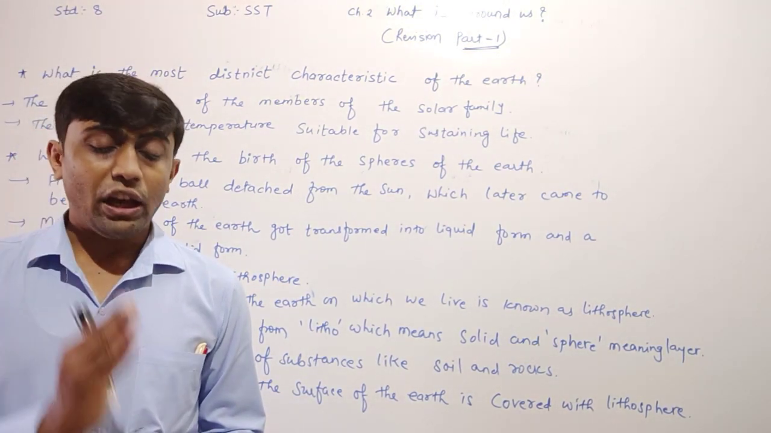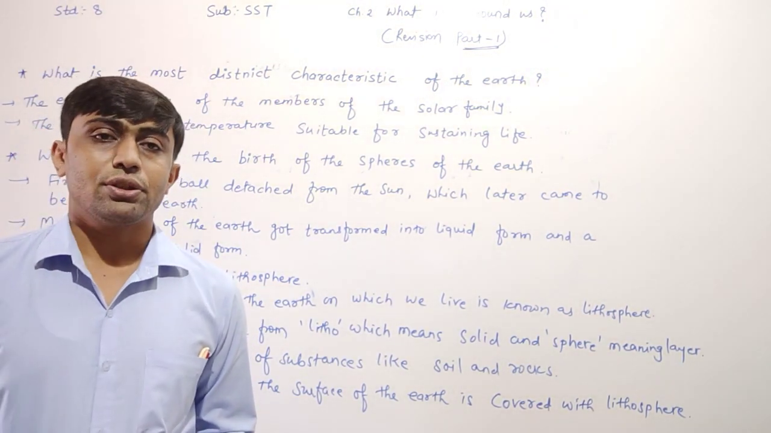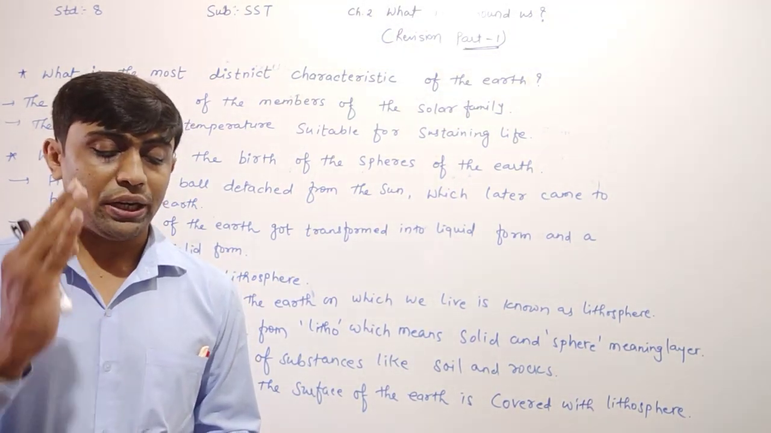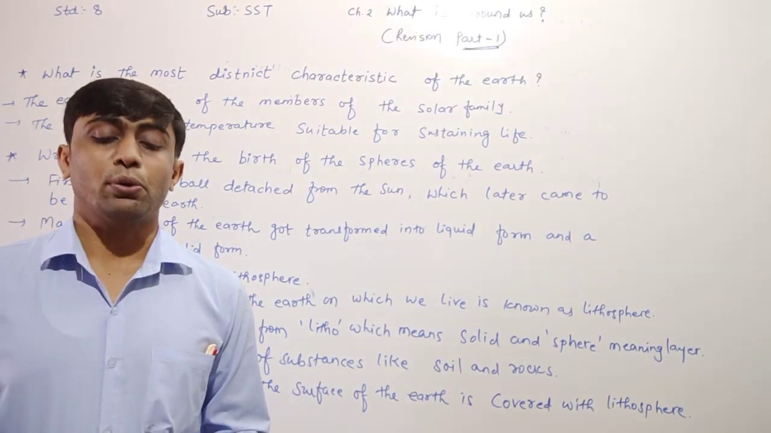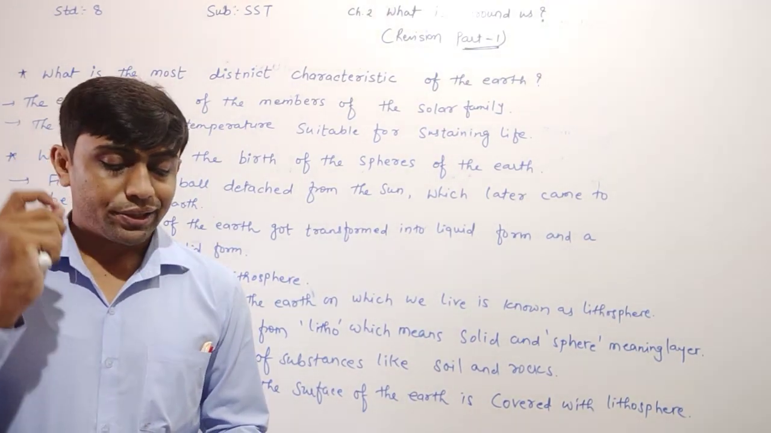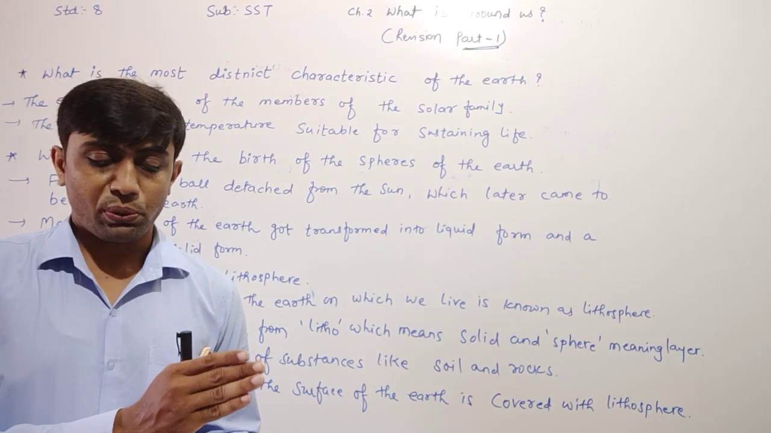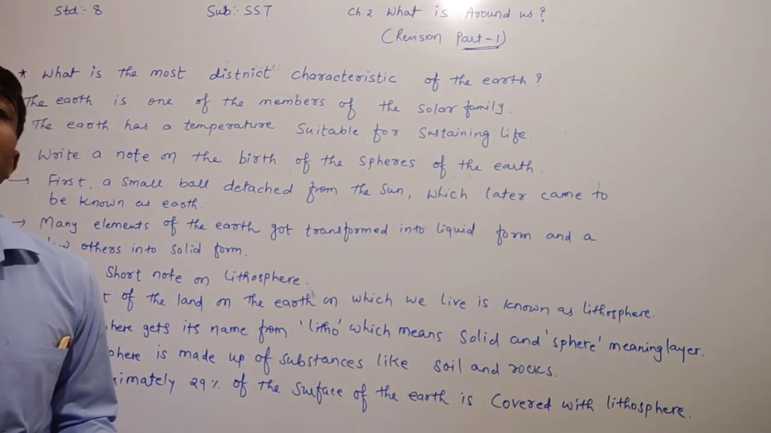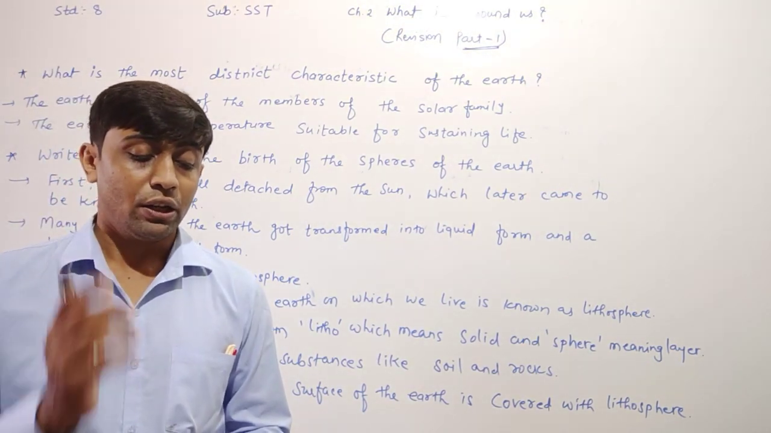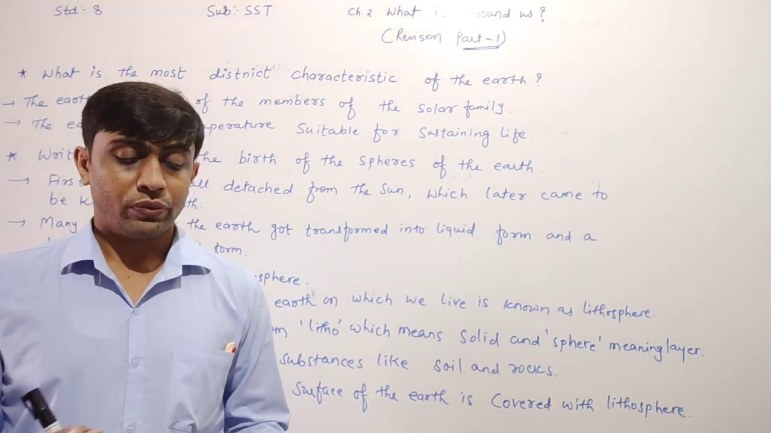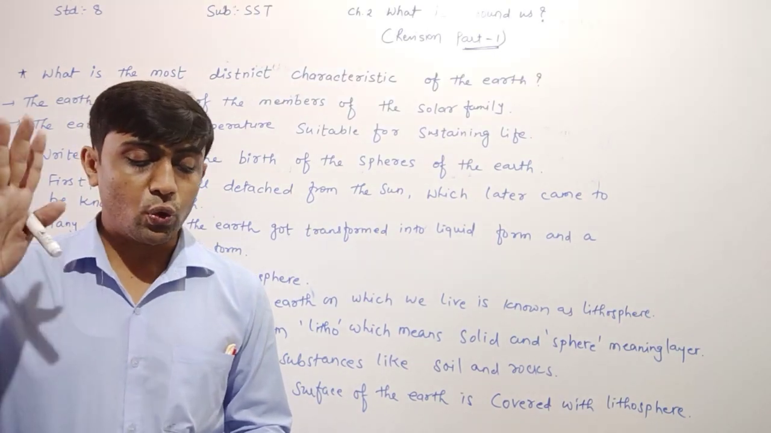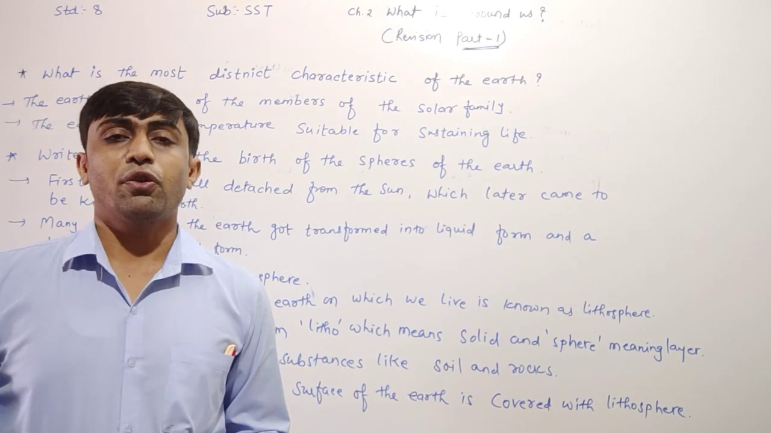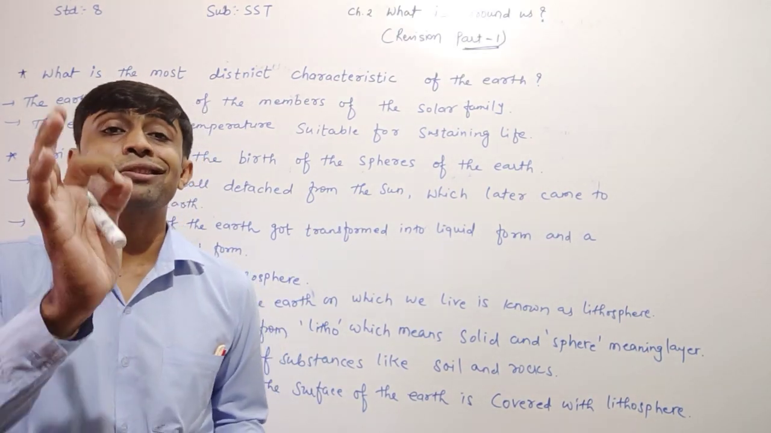First, the fireball. What happened, dear children? The fireball, which later came to be known as the earth, detached from the sun and cooled down. Certain elements transformed into the solid form, which came to be known as the lithosphere.